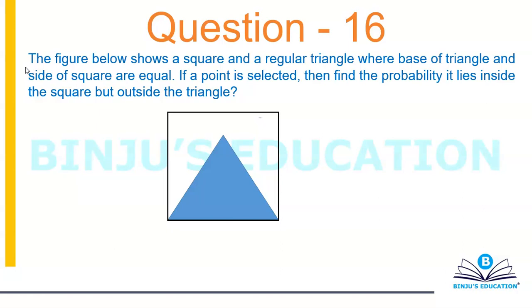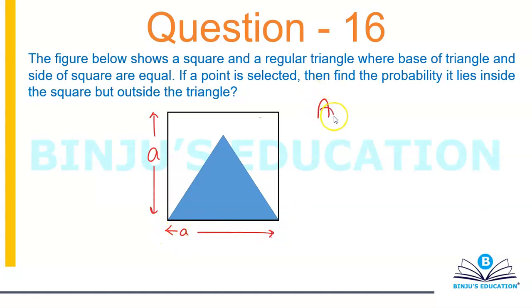So it's a square and a regular triangle. Regular triangle basically means equilateral triangle. Whenever you talk about a regular figure, it has all sides equal and all angles equal. So it's an equilateral triangle. Okay. So you can consider the side of a square to be A units. So this will also be A.